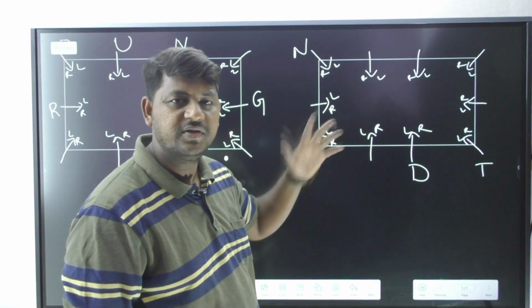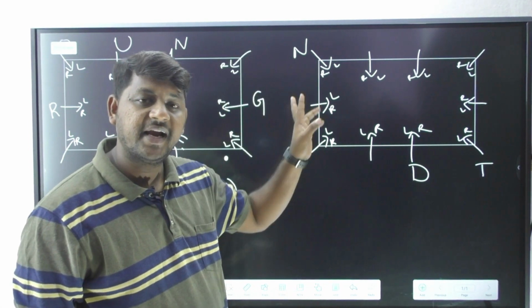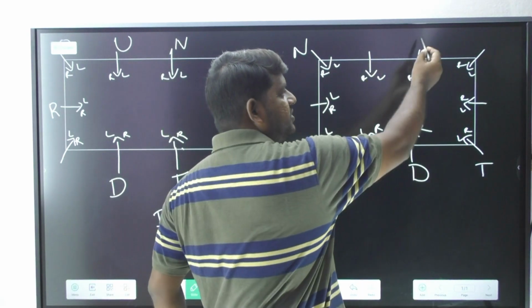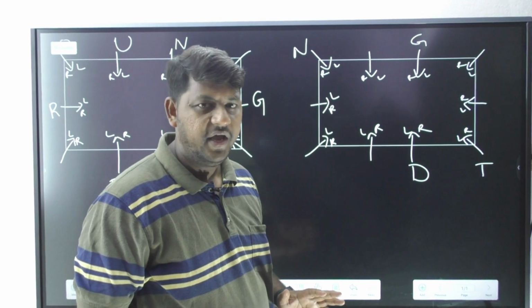Correct? So they are going to settle down at the corners. Next, what is it? N's second left I have to bring G. So G and D are now going to sit opposite to each other.